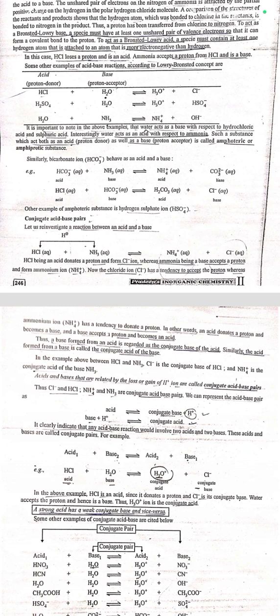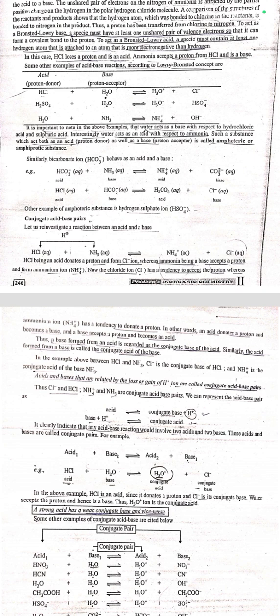Let us re-investigate a reaction between an acid and a base. HCl being an acid donates a proton to form Cl negative, and ammonia being a base accepts a proton and forms the ammonium ion. Now the chloride ion has a tendency to accept the proton, whereas the ammonium ion has a tendency to donate a proton. In other words, an acid donates a proton and becomes a base, and a base accepts a proton and becomes an acid. Thus, a base formed from an acid is regarded as the conjugate base of the acid.